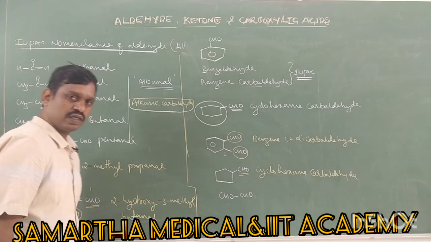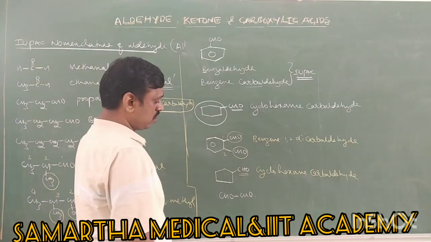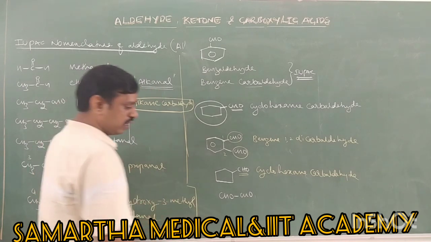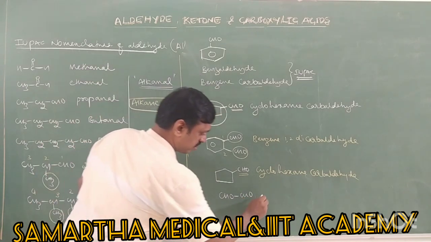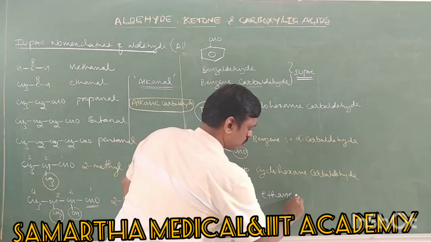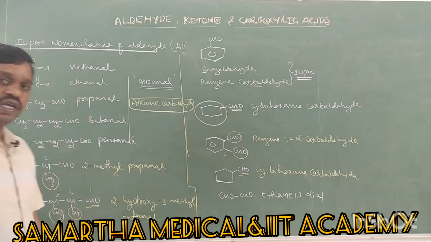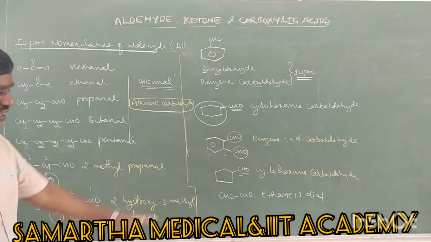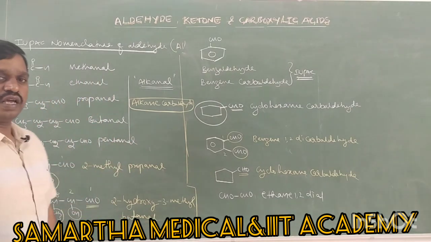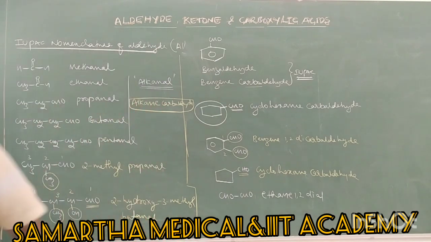Next, if there are two aldehyde groups like this, CHO, its common name is glyoxal, but I want the IUPAC name. So the IUPAC name is ethane 1,2 diol, just like how we write ethane 1,2 diol. Next, one more example.